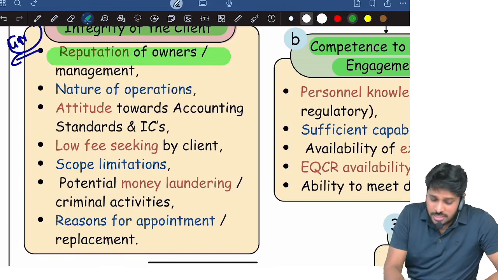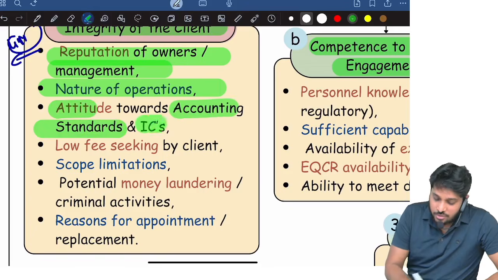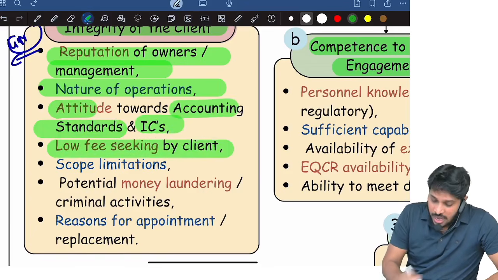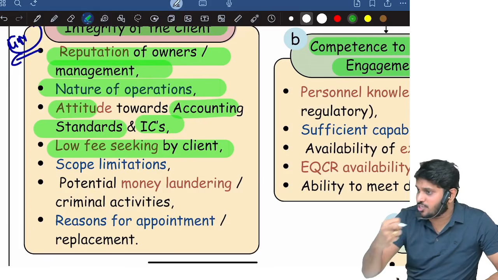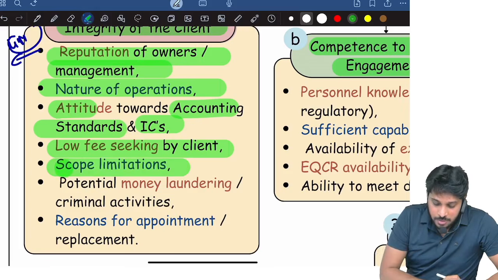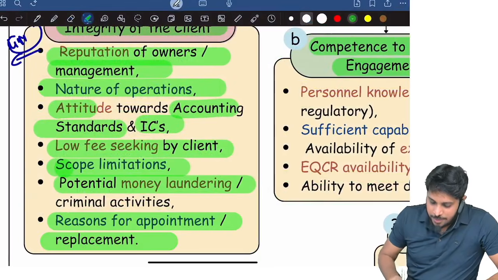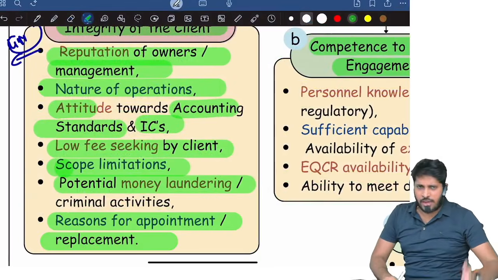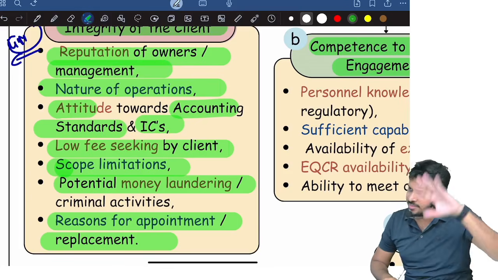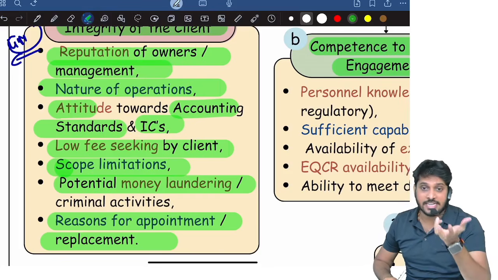Integrity. What is the reputation of owners and management? What is the nature of business? What is their attitude toward accounting standards and internal controls? Are they low fee seeking clients? Just check out. Are they trying to put low fees for you? Check out scope limitations. Is the client involved in money laundering activities or criminal activities? Check out. And reasons for appointment and replacement: why the company is approaching me, why they're replacing the previous auditor. Check all these reasons so that you will understand integrity of the client.